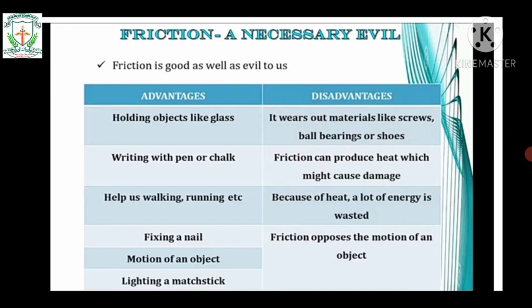Friction helps us in fixing a nail. Friction helps in the motion of an object. If there is no friction, the moving object keeps on moving, and it helps us in lighting a matchstick. Let us see the disadvantages. It wears out materials like screws, ball bearings or shoes. Friction can produce heat which might cause damage. Because of heat, a lot of energy is wasted.